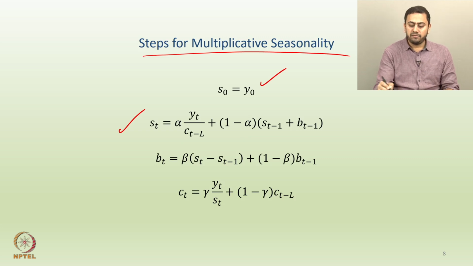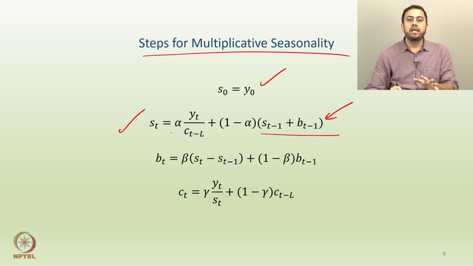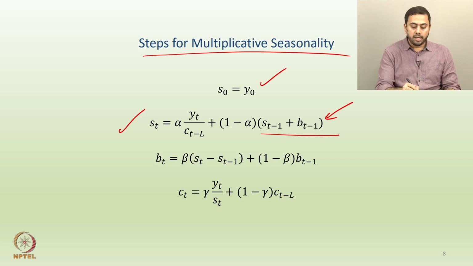Now, in a way the first equation is similar to what we saw in Holt's technique, or what we saw in the EMA technique. The only difference is what variables you bring in now. This part is still the same, but what do you multiply alpha with? Instead of simply YT, I am multiplying alpha by YT divided by the seasonal factor, and again why divided? Because you have a multiplicative seasonality. And on the other hand, how do you control for the trend aspect? This is unchanged. BT is still equal to beta into ST minus 1 plus the remainder which is 1 minus beta applied on its recursive structure which is BT minus 1.